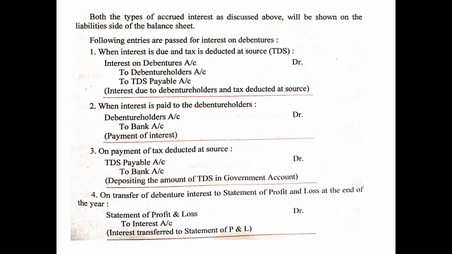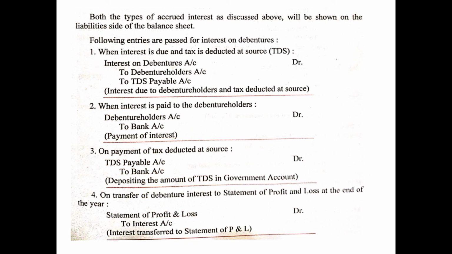Both the types of accrued interest as discussed above will be shown on the liability side of the balance sheet, whether the interest is accrued and due or accrued but not due. Both types of interest will be shown on the liability side of the balance sheet. The following entries are passed for interest on debentures. So, very important, these entries are passed for interest on debentures.